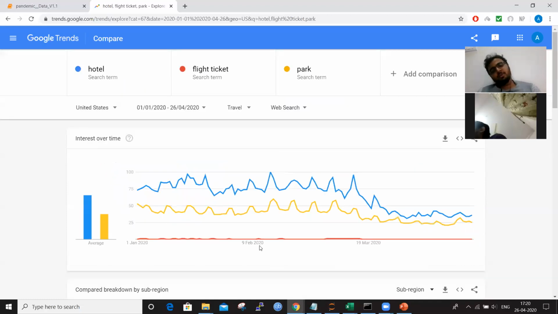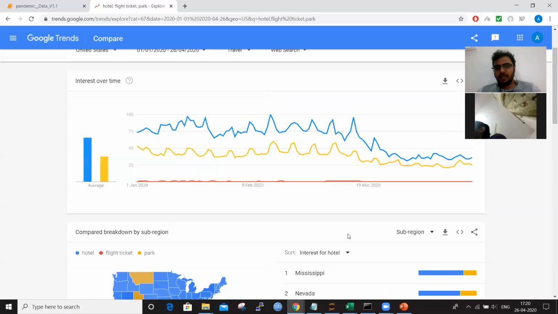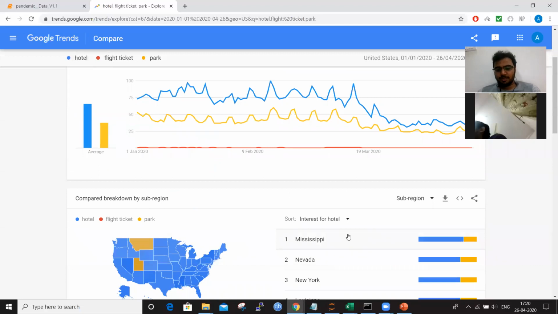So what we need to do is fetch this data to our local system, and we have to create a database to store this, and we need to update it on a regular basis so that we can replicate this dashboard at our own end, at our level of analysis and at our level of data. So basically this is what they are thinking, I think. I don't know, this is what I thought.